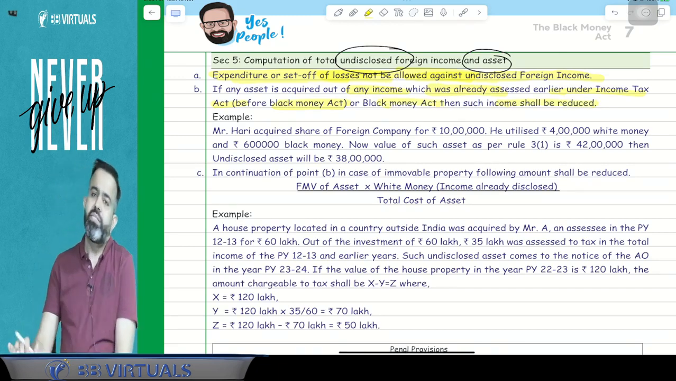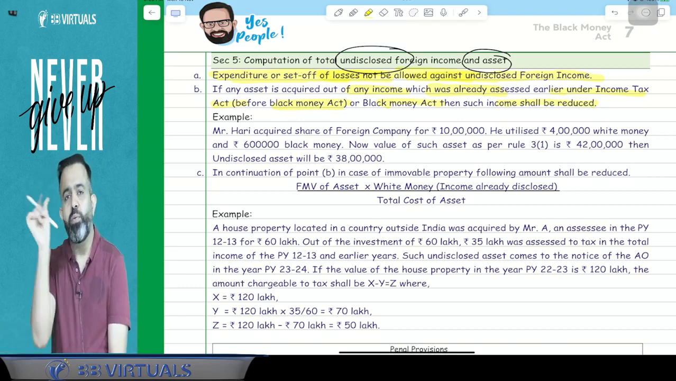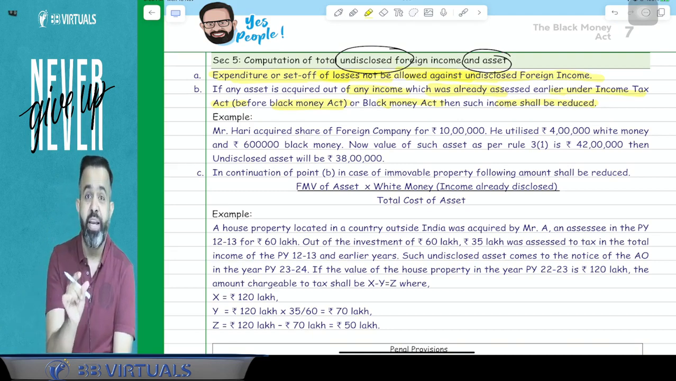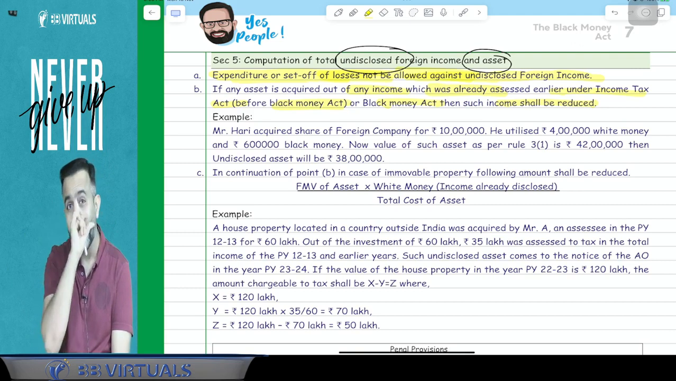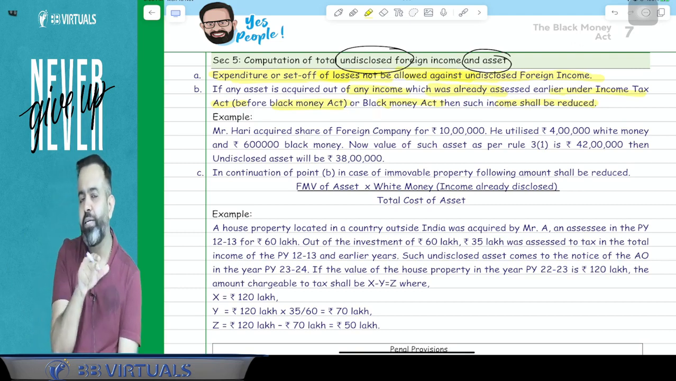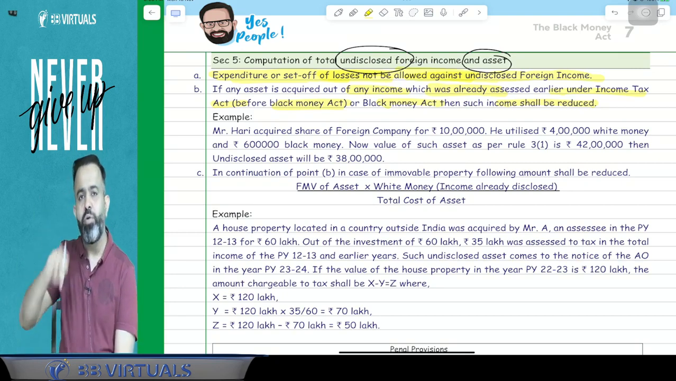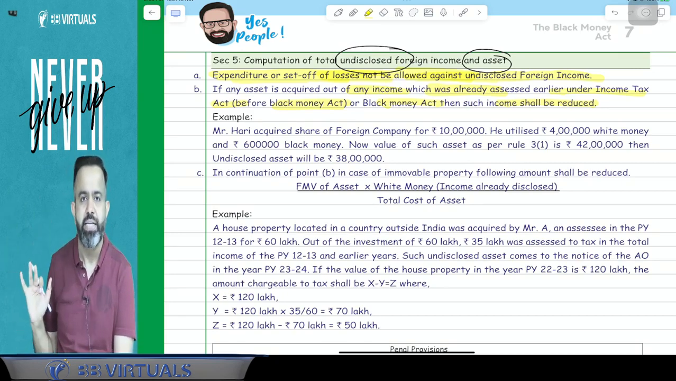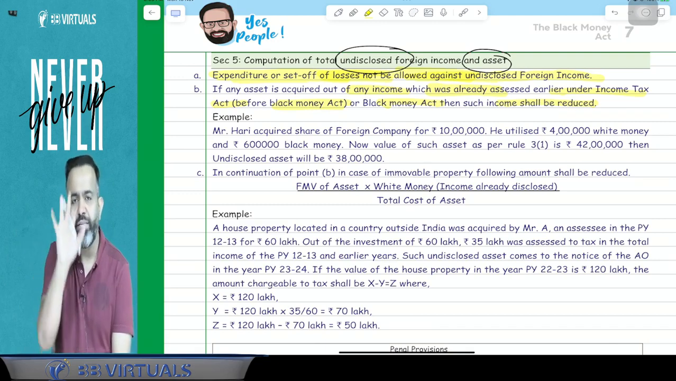So it's very simple. Suppose guys, for example, you acquired some asset outside India, and some amount you utilized from white money and some amount you utilized from black money. Then can I say that whatever money you have utilized from white money, means the income which was already declared in the Income Tax or Black Money Act, that portion will be reduced while considering the value of the asset.